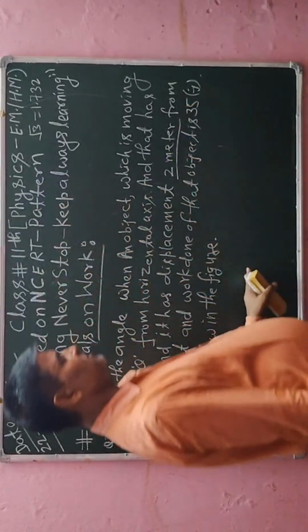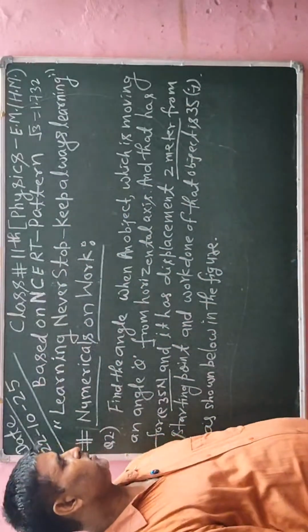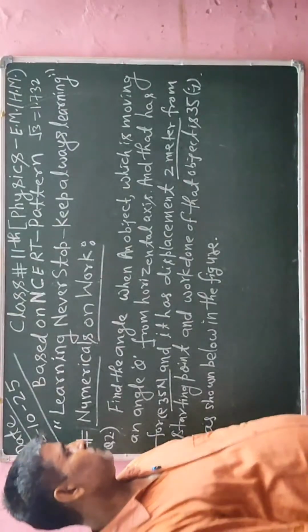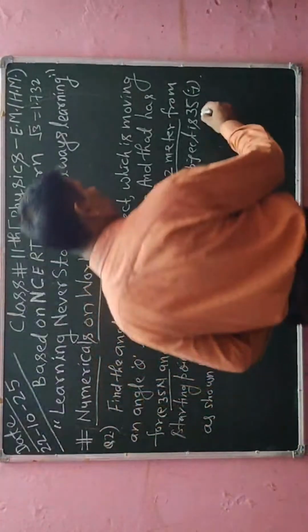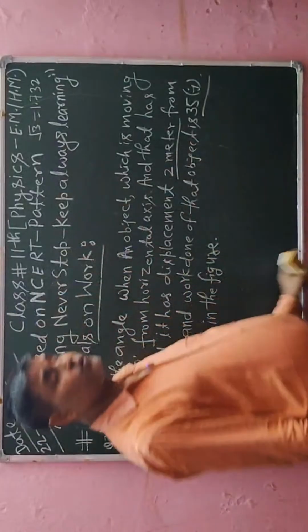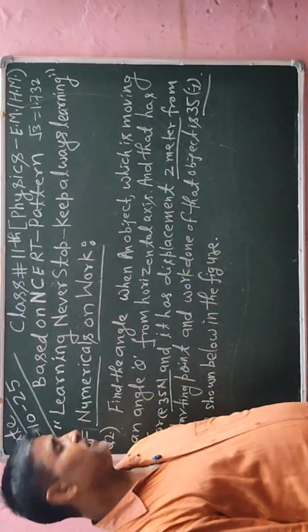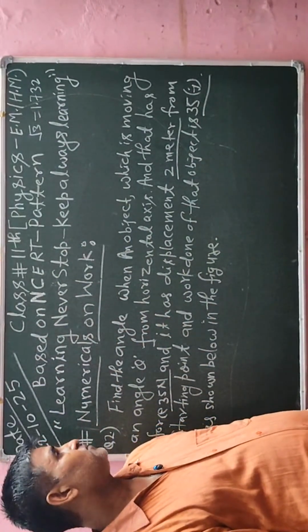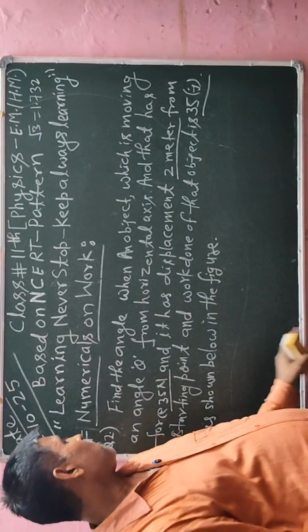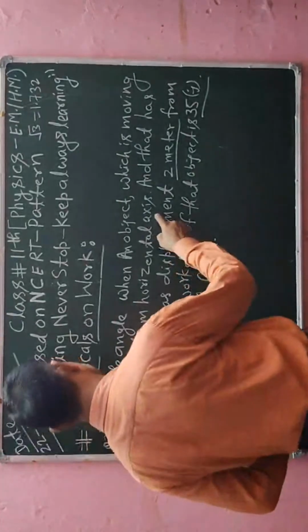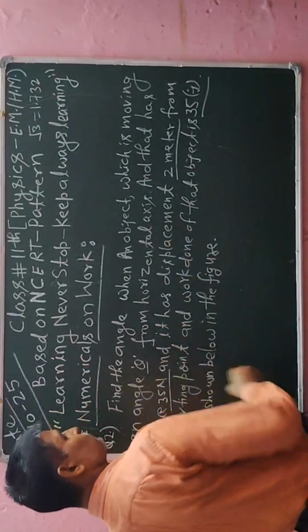But work done is also given, 35 joule. So we have to get the angle of that moving object from the horizontal axis. That angle we have to calculate.